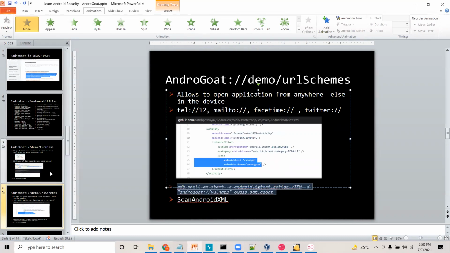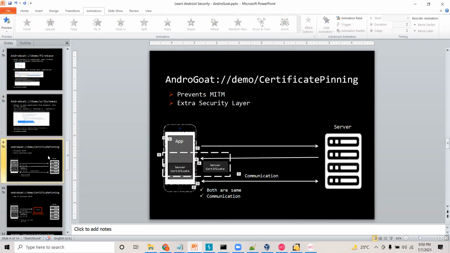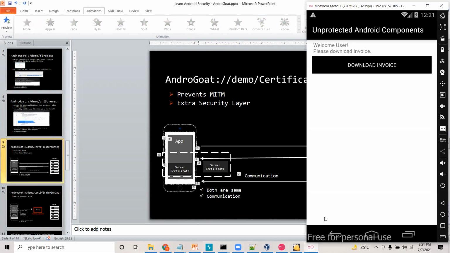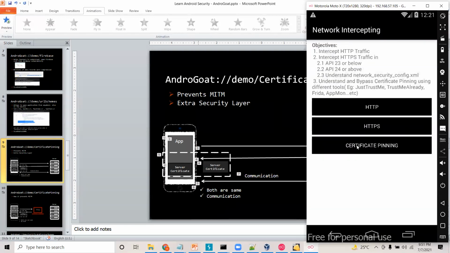Okay, let's move on. After the custom URL schemas, I wanted to show you one more important feature in the Android code, which is very important for penetration testers to understand: what certificate pinning is, how to bypass it, and what the advantage of certificate pinning is. All those things are listed here as well. If we go to network intercepting and under certificate pinning, here we can see the third objective: understand and bypass the certificate pinning using different tools.